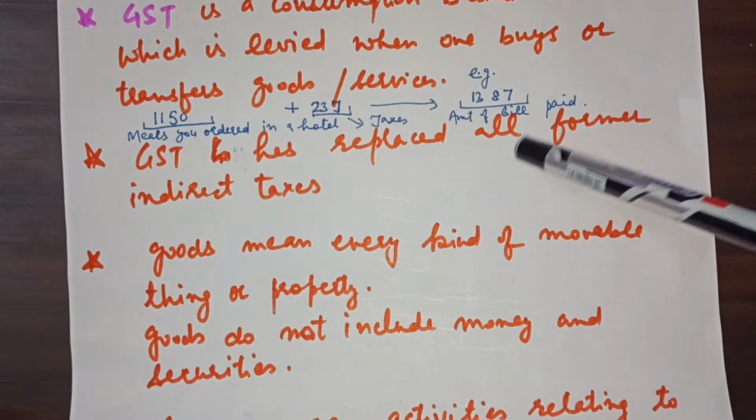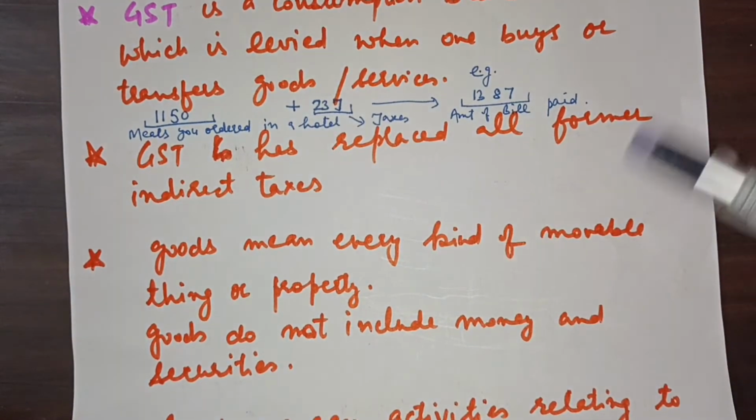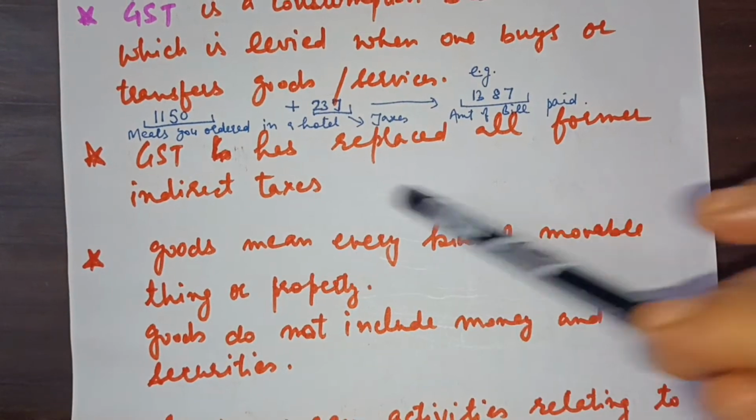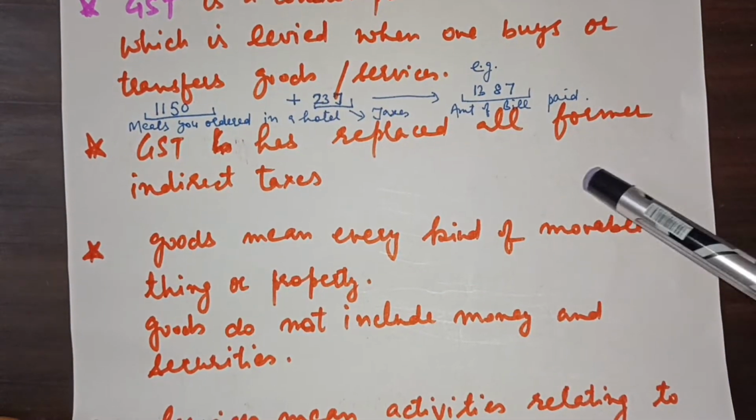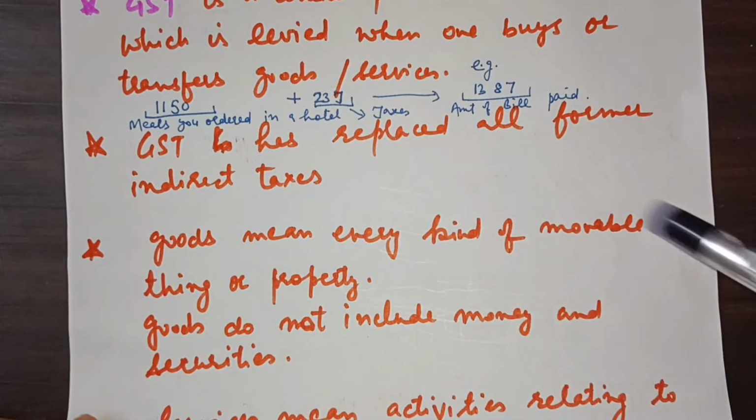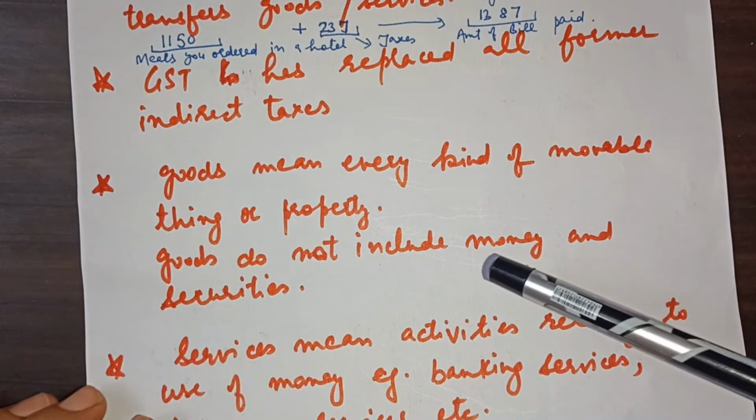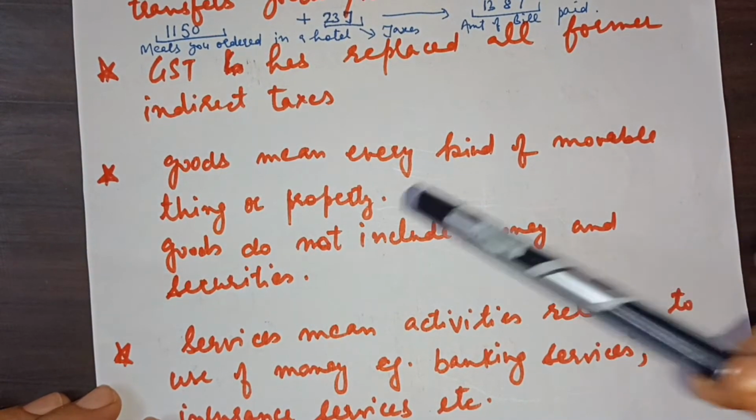Now, some other points of the GST we will discuss here. GST has replaced all former indirect taxes. GST is not in addition to those taxes. VAT or some other taxes were there already, but everything has now been replaced by GST only. Now there is one nation, one tax policy. GST is applicable throughout, right? Now here I want to tell you the meaning of goods and services, because GST is Goods and Services Tax.